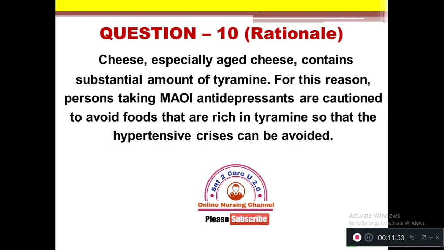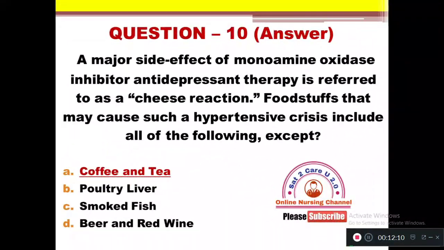Cheese, especially aged cheese, contains a substantial amount of tyramine. For this reason, persons taking monoamine oxidase inhibitor antidepressants are cautioned to avoid foods that are rich in tyramine so that hypertensive crisis can be avoided. So the right answer is option A, coffee and tea.